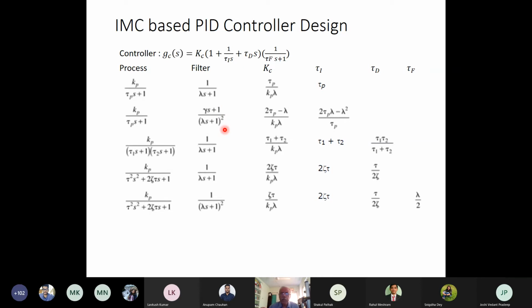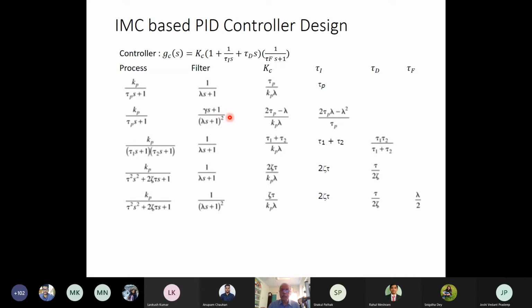one of the drawbacks of the internal model controller based PID controller design is that it has poor disturbance rejection. It is very good for the setpoint tracking property, but has poor disturbance rejection property. So we can improve the disturbance rejection property by using a filter of this form, (gamma s + 1)/(lambda s + 1) squared.